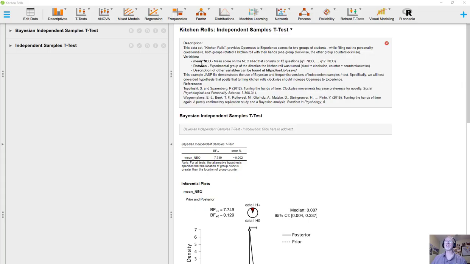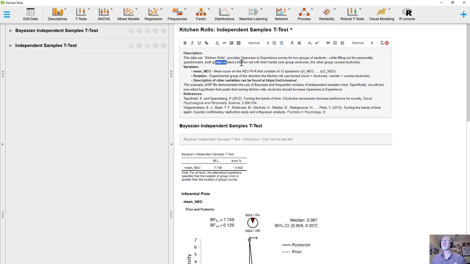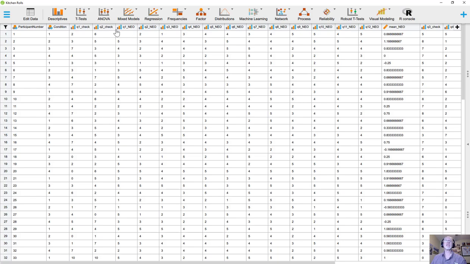They used a measure of the NEO, which measures neuroticism, extroversion, and openness to experience, as well as a couple of other personality characteristics. They obtained scores on 12 questions. If we go over here to the data, here are those questions, Q1 NEO, Q2, and it goes all the way to Q12 NEO.